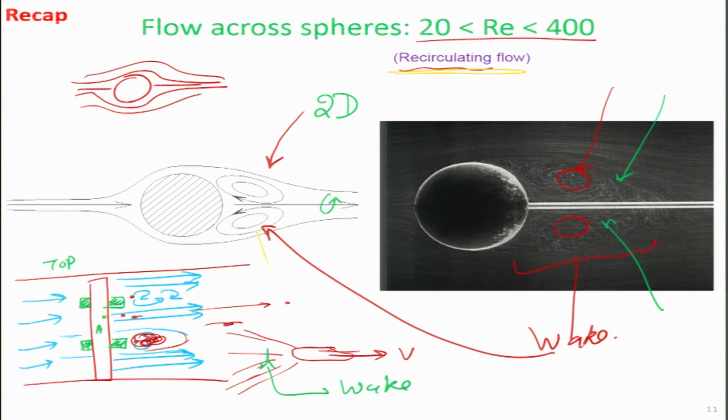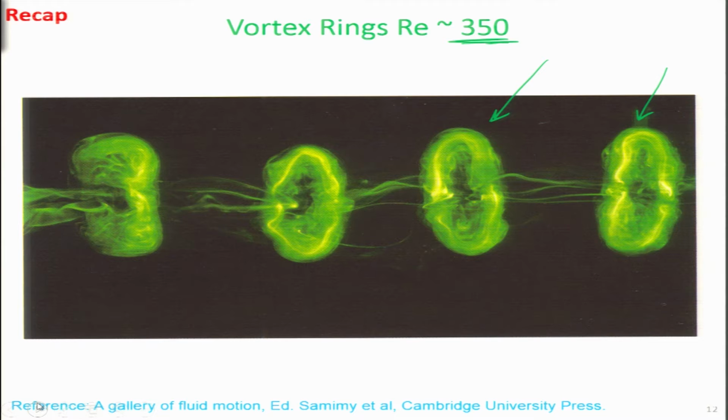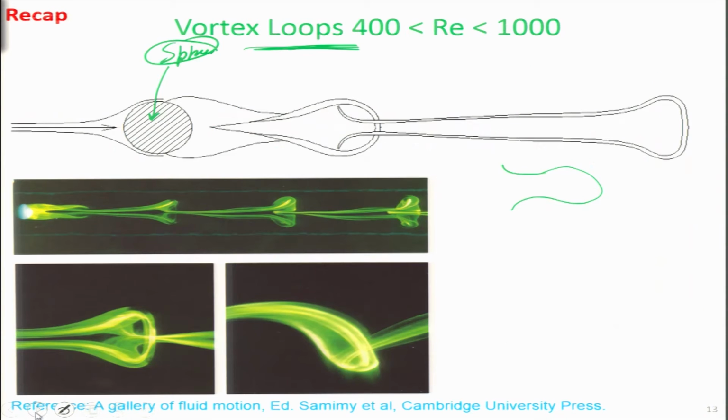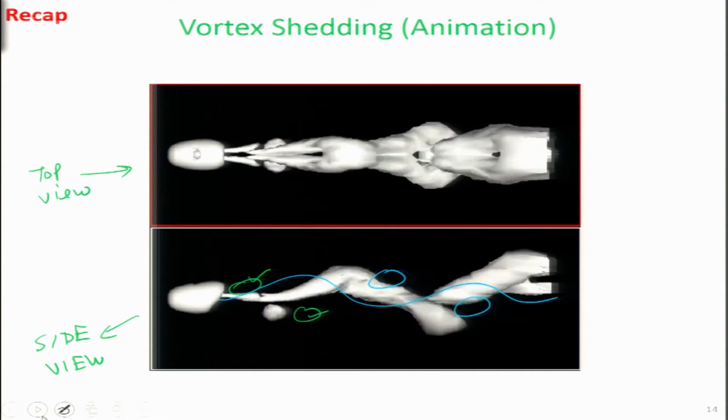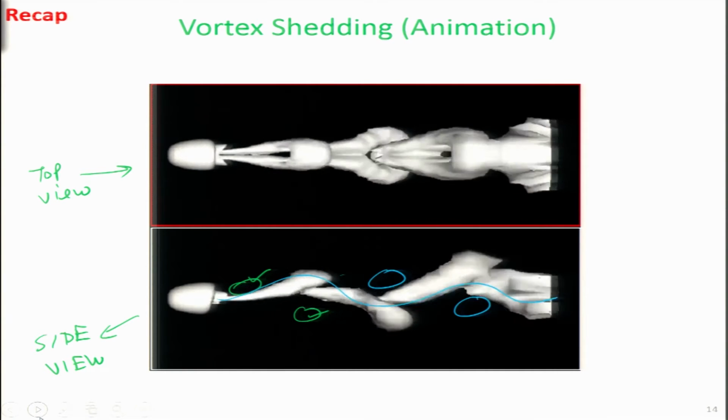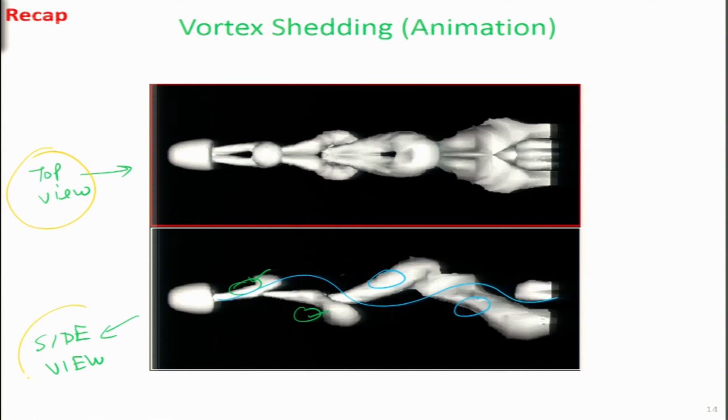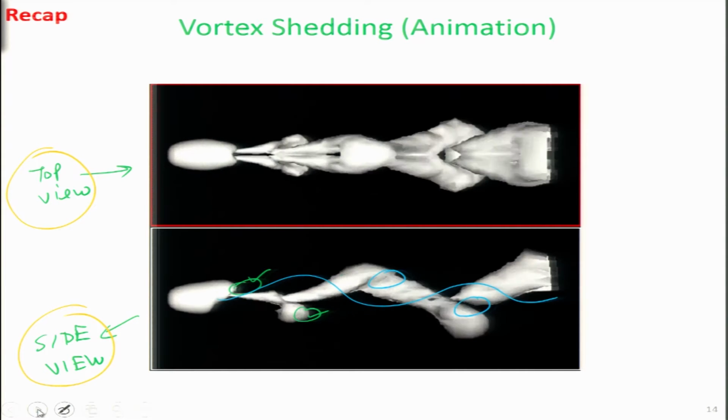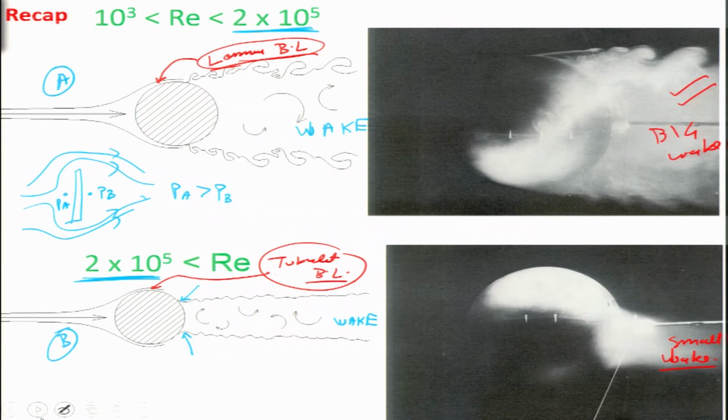So, these are kind of the vortex rings which are seen, and these are shown very clearly in this particular photograph. Very beautiful photograph is given over here. Then at higher Reynolds number, these vortex rings develop into vortex loops, and these are horseshoe shape loops. That is what I had explained yesterday. And again, very nice photographs are given, and this is an animation of the same Reynolds number. So, we can see the top view as well as the side view. So, these are all things we have covered in the last lecture.